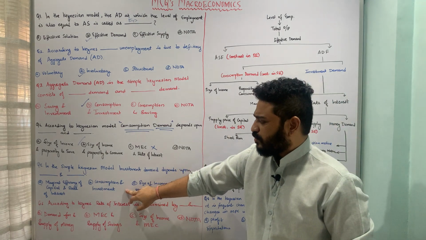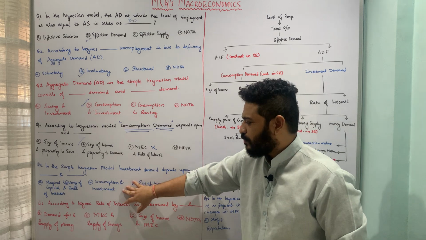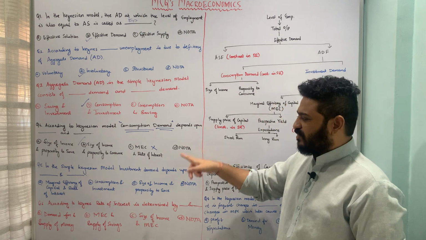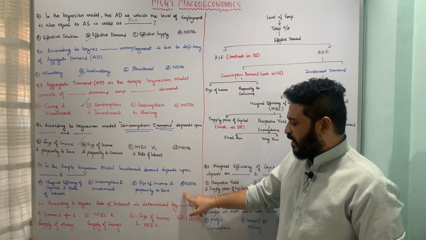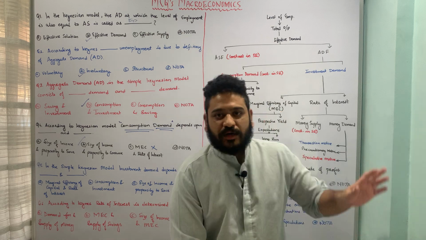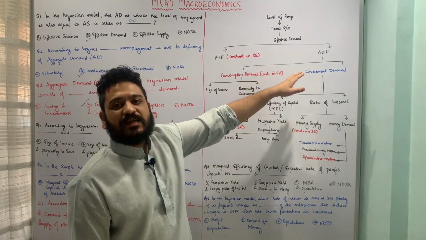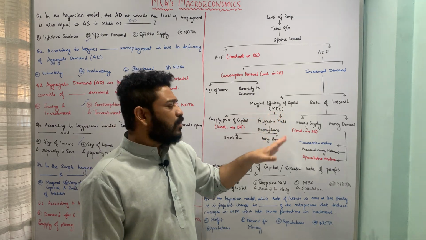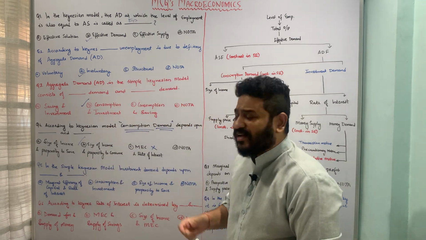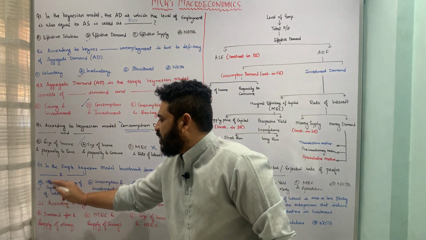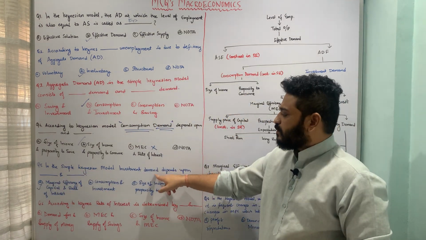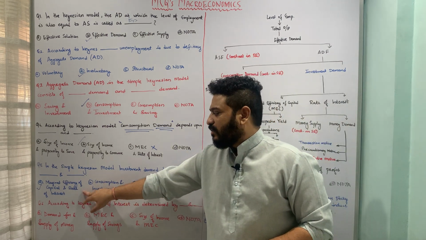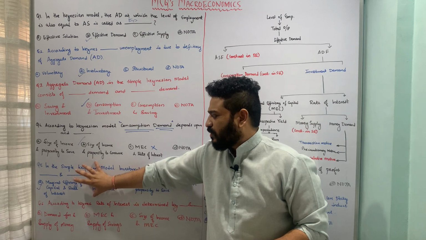Let us look at the second option, which is consumption and investment, which looks really obsolete. The third is size of income and propensity to save, which doesn't really make sense if we are looking at investment demand, and then none of the above. So here the correct answer according to our flow chart is that investment demand depends upon the rate of interest as well as the marginal efficiency of capital. Option A is the correct answer. That means in the simple Keynesian model, investment demand depends upon MEC, that is marginal efficiency of capital, and the rate of interest. I hope this question is pretty much clear.